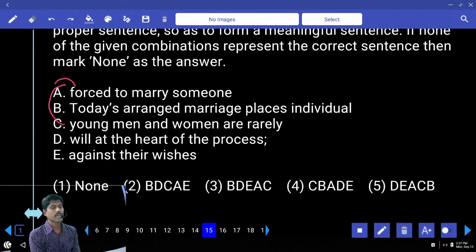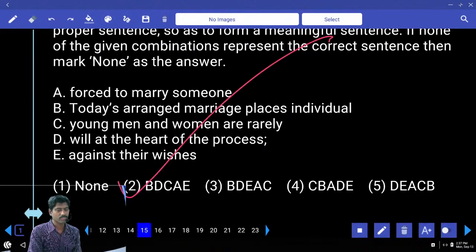They are not regularly forced. They are rarely forced to marry someone against their wishes. So only men should be used rather than women. Is it true, women? You're not getting the context. Understand the context. Later on you'll understand. Anyways, our answer is the second one.